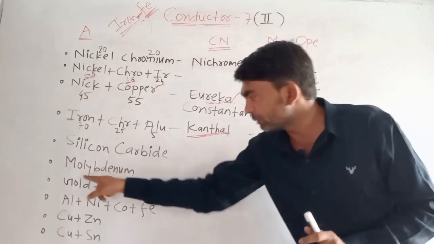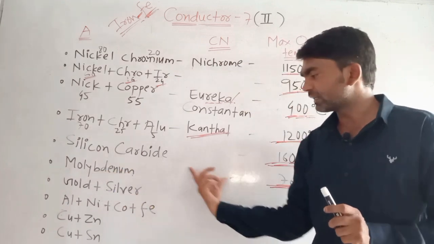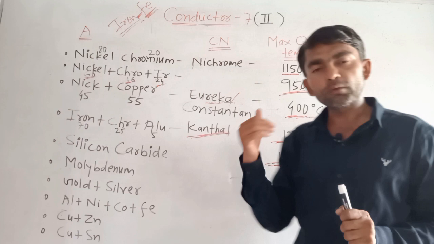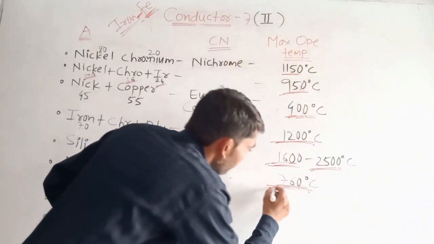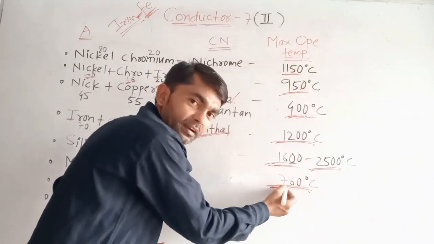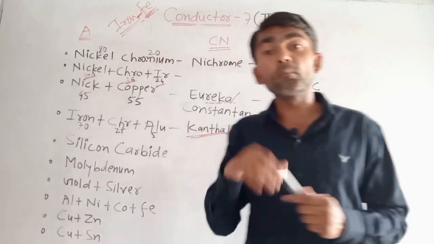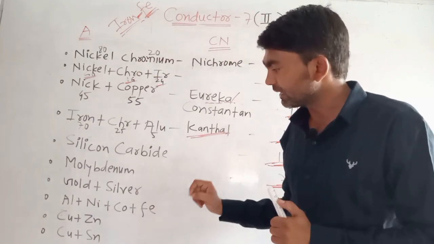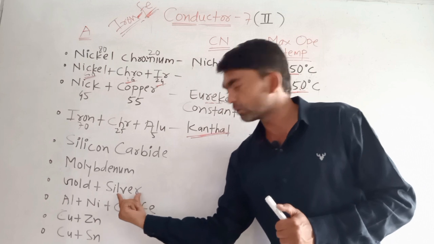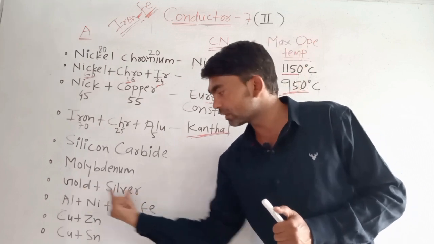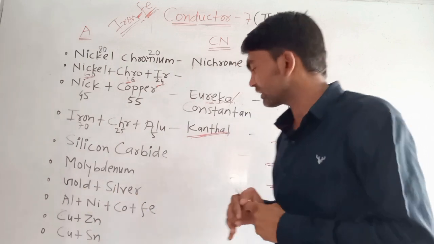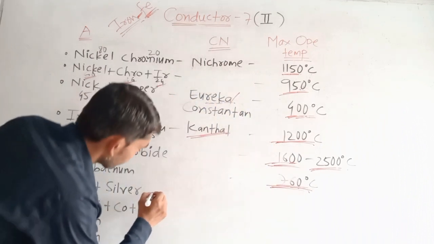Then molybdenum, it doesn't have a commercial name. And what is the maximum operating temperature, guys? 760 degrees centigrade, of the molybdenum element. Then here gold plus silver, guys, what do we say to gold plus silver? Electrum.